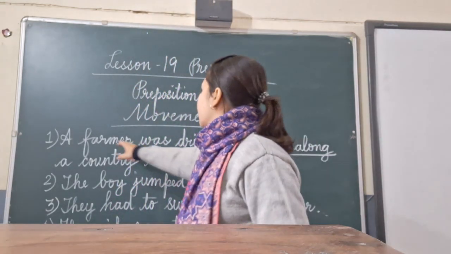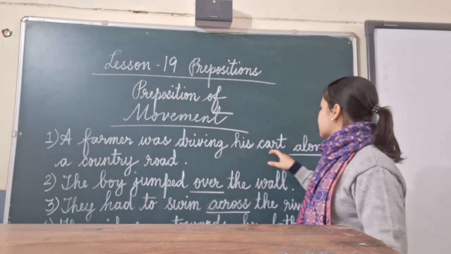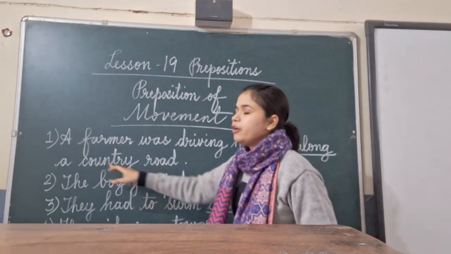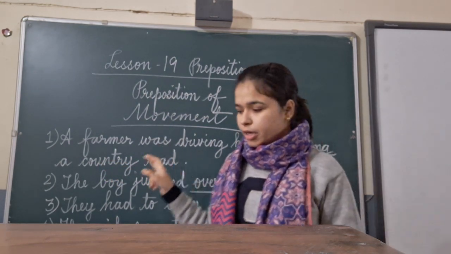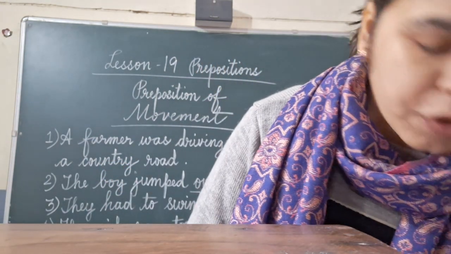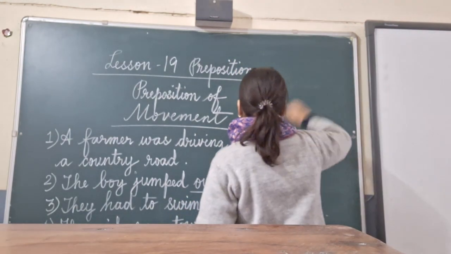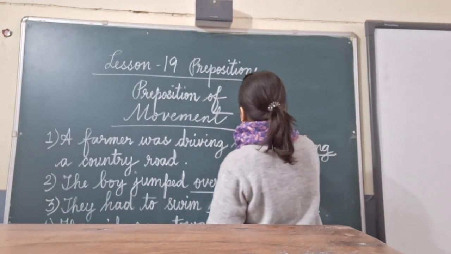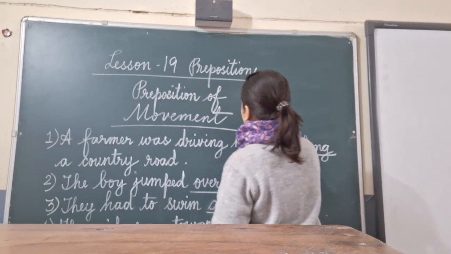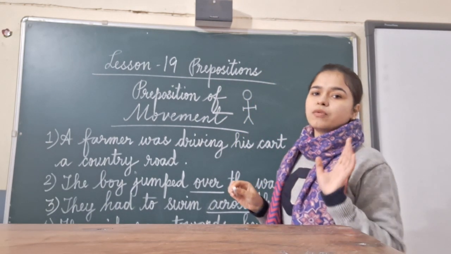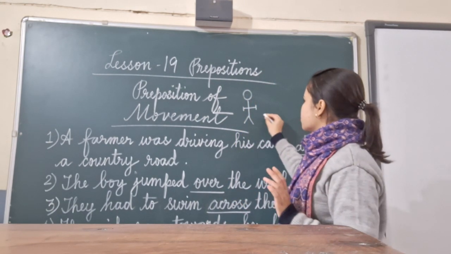If I want to say, a farmer was driving his cart along a country road, let me just draw a picture for you so that you can understand. Suppose this is a farmer, just a rough figure for you all to understand. The farmer was driving his cart.